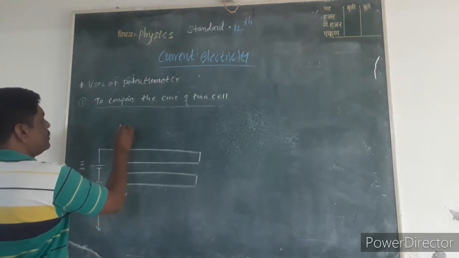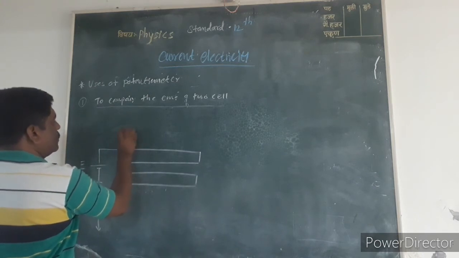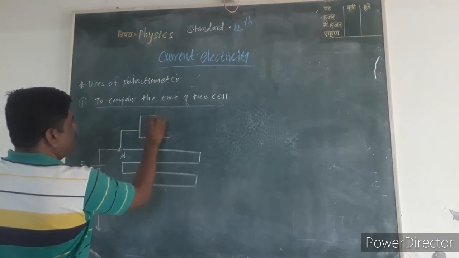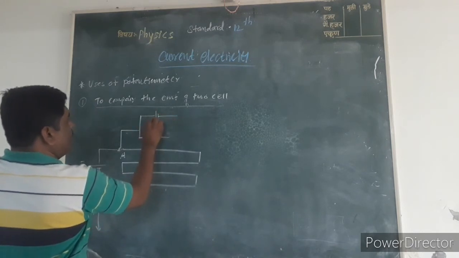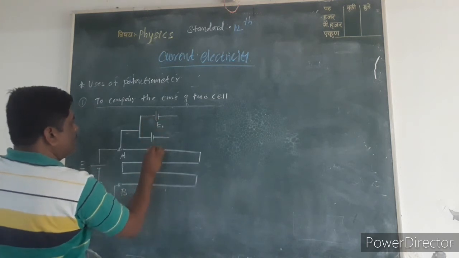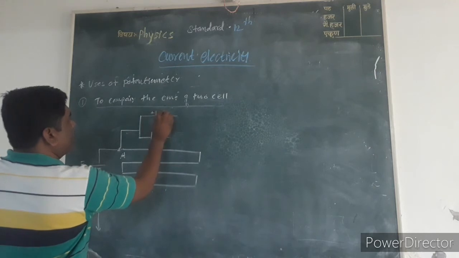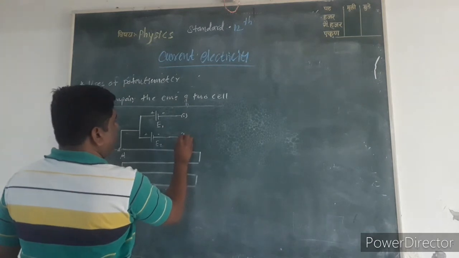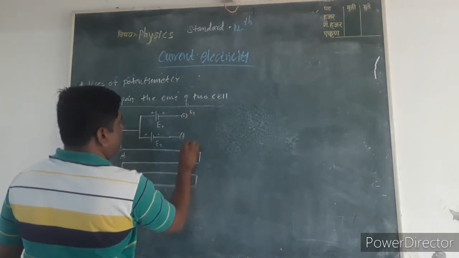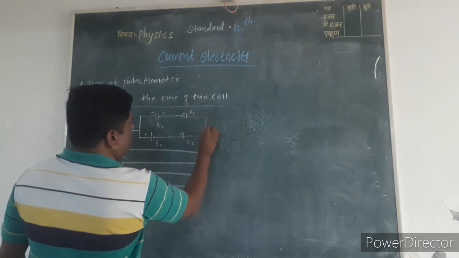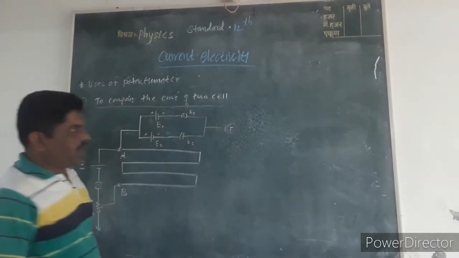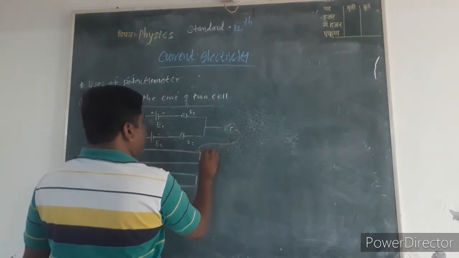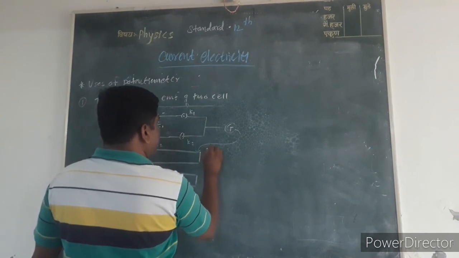Then we consider two cells, first cell whose EMF is E1, second whose EMF is E2. There are two keys, K1 and K2, and these two keys are connected to a galvanometer, and the other end of the galvanometer is connected to the jockey.